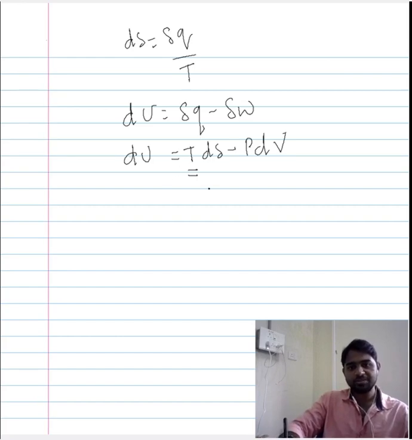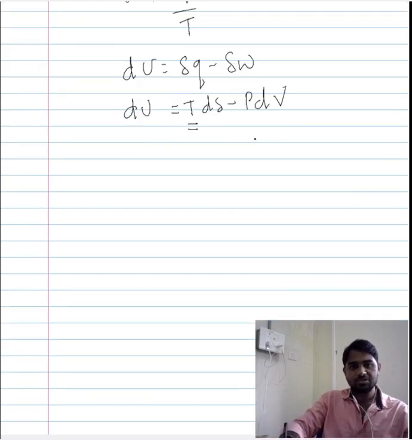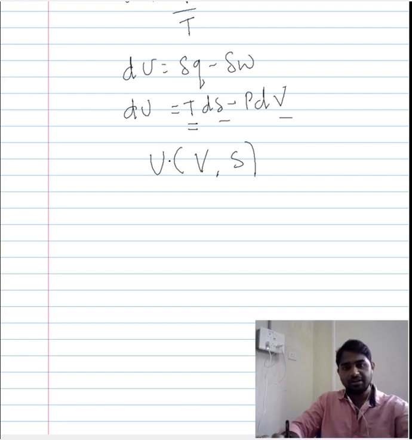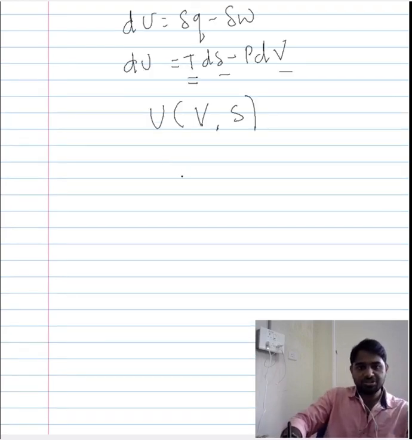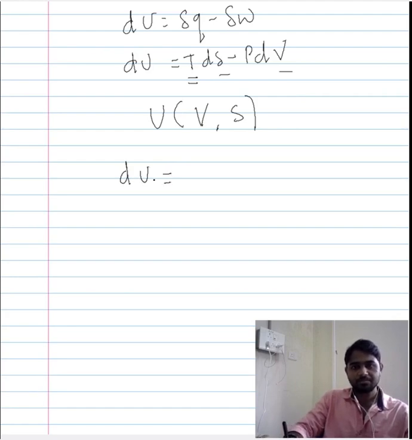So this is our new expression for the internal energy, and based on this expression, we can express the internal energy as a function that is dependent on the volume and the entropy. Now, the change in the internal energy, when there is a change in volume and entropy, using our basic understanding of calculus, can be expressed in this way: